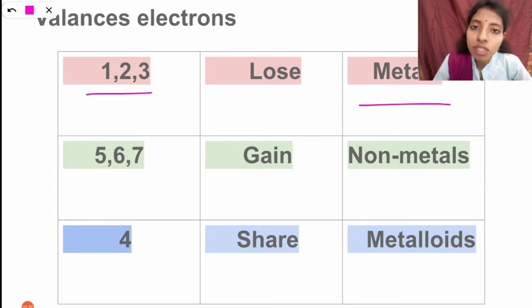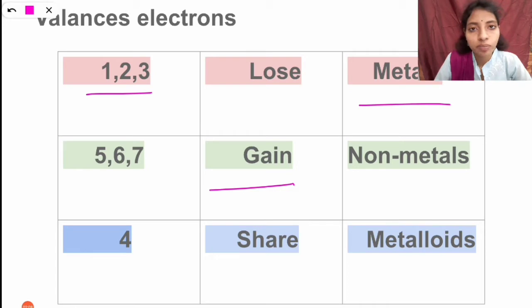And the elements with 5, 6, 7 valence electrons in the valency shell, that is in the outermost shell, gain electrons to become stable with 8 electrons in the valency shell, that means to get octet configuration, near noble gas configuration. For example, if the element has 5 valence electrons, how many electrons will it gain from another element to get stable with 8 electrons?